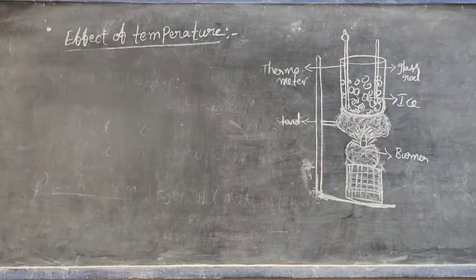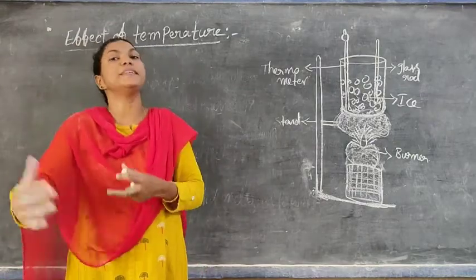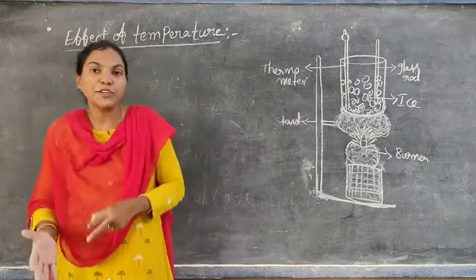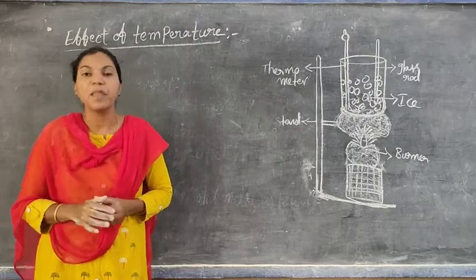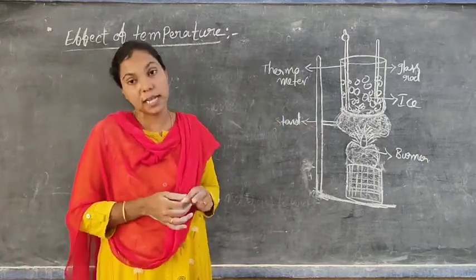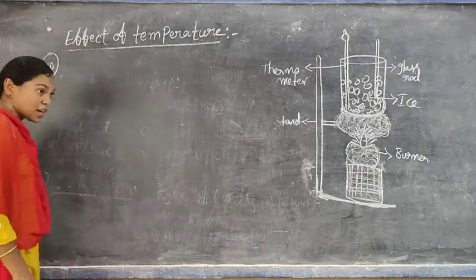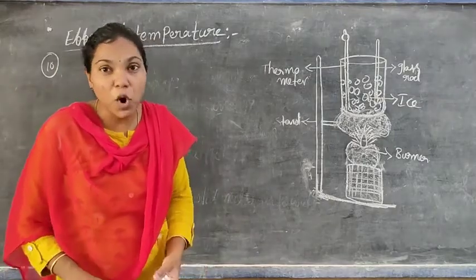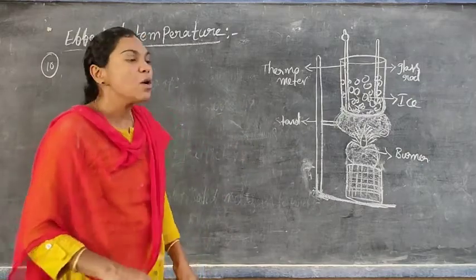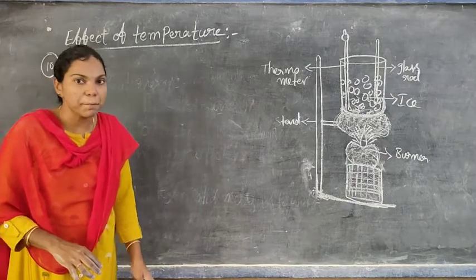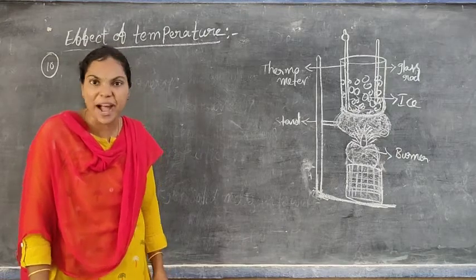So what happened when ice was completely melted and converted into water? Still we have to apply more temperature to the water. From solid to water, already some forces of attraction were overcome by the particles in the water. Again we applied more temperature to the water. What happened? Compulsory, the water starts boiling. Is it correct or not? At which temperature the water starts boiling is known as the boiling point of water.